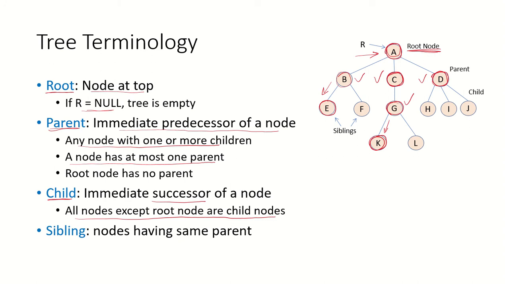All the nodes that are there in the tree, they are child nodes because they have a parent, except the root node.